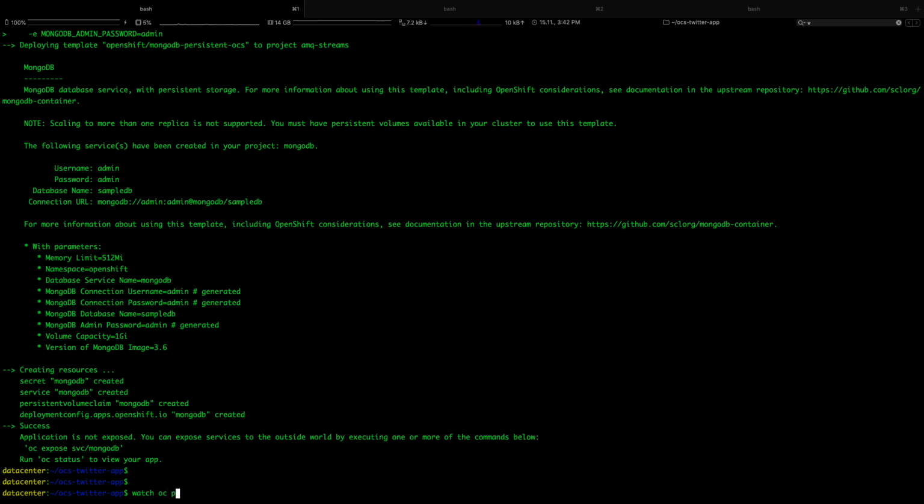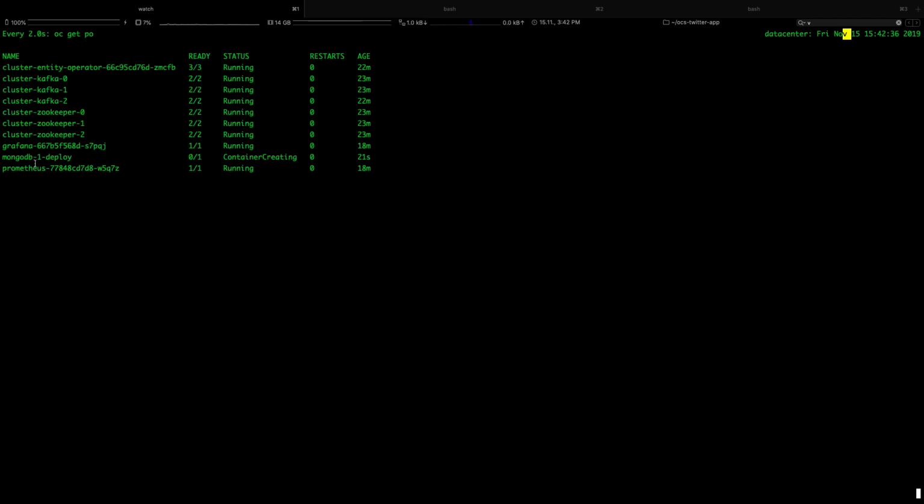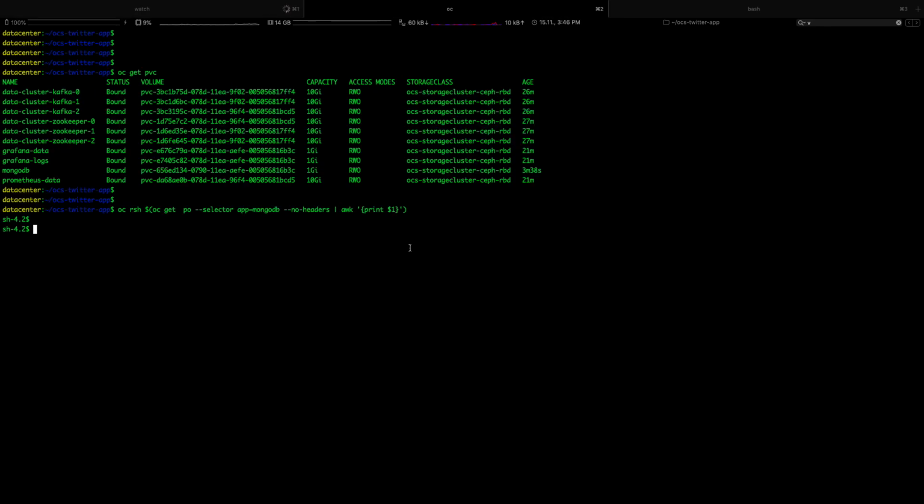So let's get, and we should show our MongoDB deploy pod. After that, we should see the MongoDB pod itself. So MongoDB is now coming up, which will provision OCS PV. So once MongoDB service is up, we should see a PVC claim from MongoDB, which is against my OpenShift Container Storage. So yes, MongoDB is now using OCS.